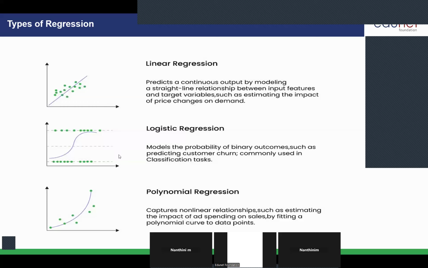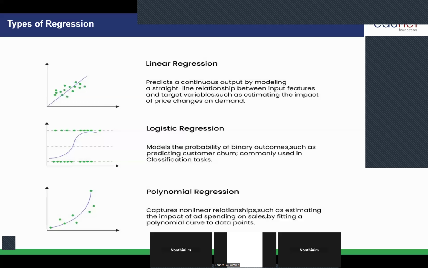Now, coming to logistic regression, this is the best example of binary classification, ma'am. If you want to do categorical calculations, one of the regression techniques that can be used for classification is logistic regression. You can use it as a binary classification. It will divide the data points into two categories: yes or no, true or false, 0 or 1, like that. That is nothing but logistic regression.